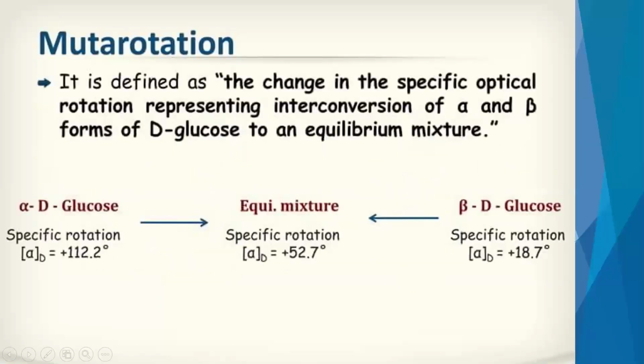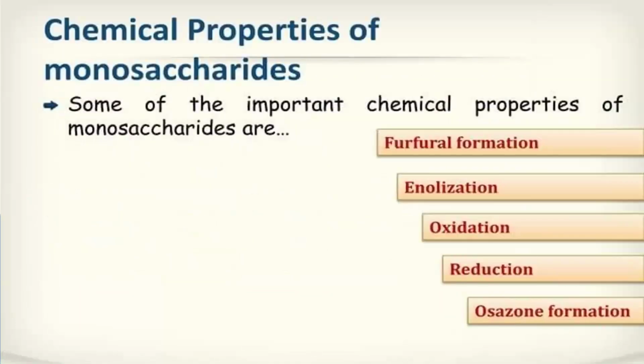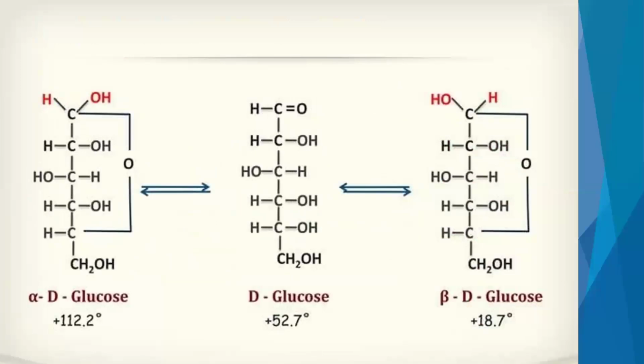Next, coming to mutarotation. You can see here, from D glucose we get alpha D glucose and beta D glucose, at plus 112 degree and plus 18.7 degree. So this is mutarotation. I hope you have understood the properties of carbohydrates. In the next class, we will continue with part 2, that is chemistry of carbohydrates, and we will continue with the chemical properties of carbohydrates.